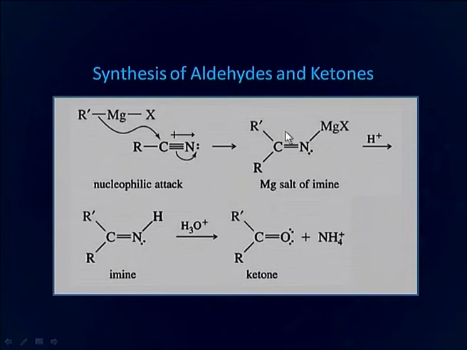With nitriles, first imines are formed as the intermediate, which are isolated and hydrolyzed later on to the corresponding carbonyl compound. The mechanism of this reaction of formation of aldehyde or ketone starting from cyanide has been described in this slide. You can see it is alkyl cyanide, so alkyl cyanide results in the formation of ketone. Alkyl magnesium halide, the Grignard reagent, provides the carbanion, which attacks the electron deficient carbon of the cyanide group. There is formation of magnesium salt of imine, which upon protonation forms an imine, and imine upon hydrolysis forms ketone.